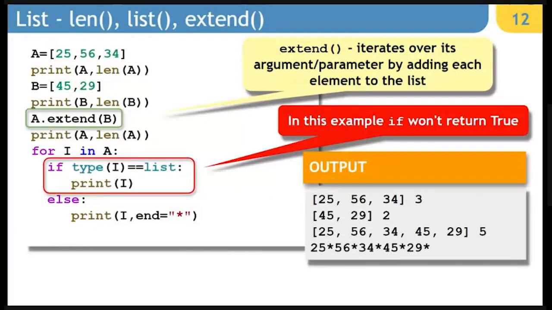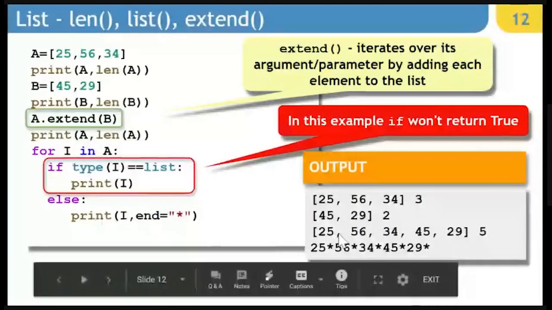So let's see the same example done once again. In this, just notice I have one list as 25, 56, 34. The second list as 45, 29. If I say A dot extend B, just notice what happens. It is going to add 45 and 29 as individual values within the same list.